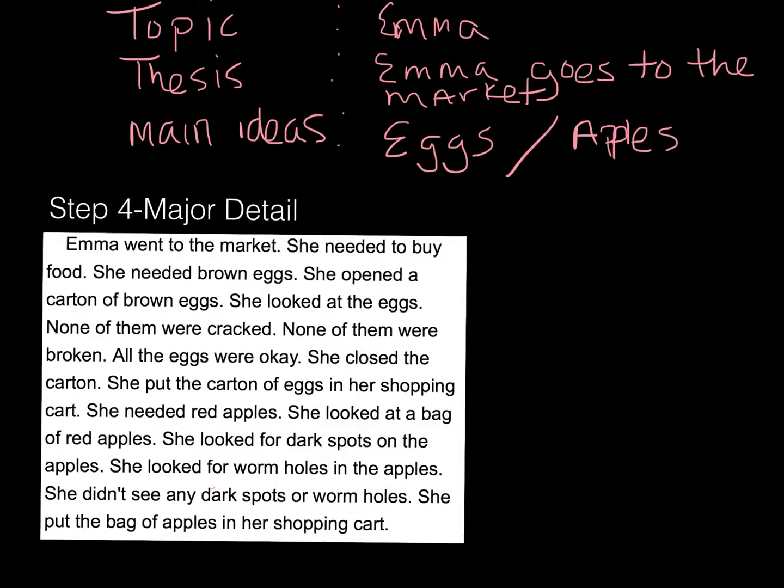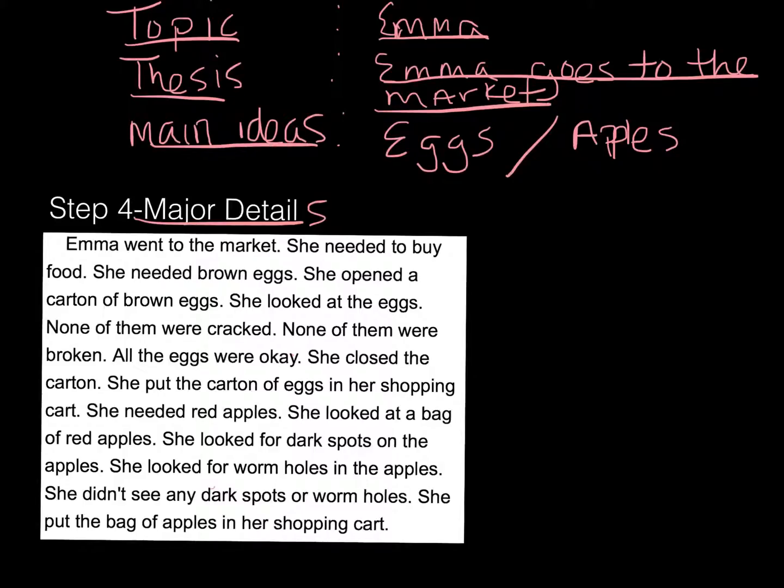Okay, finally, we need to find out the major details. All right, now let's review. The topic, because of the repeated word, was Emma. The thesis was Emma goes to the market. The main idea is why she goes to the market. She goes to the market for eggs and apples.